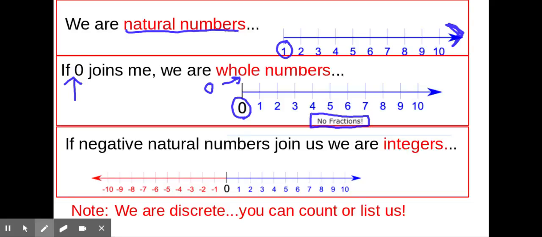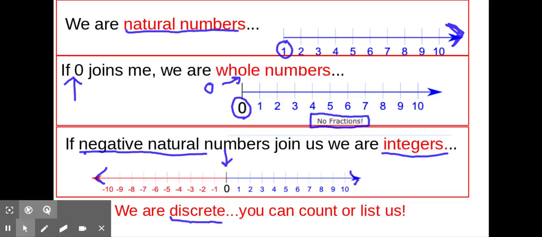In school, sometime you learned about integers, which means you could count in the negative direction. We call those integers. So now we know that you can count forwards and backwards infinitely. There are positive natural numbers, negative natural numbers, and between them is 0, and we call these integers. These are discrete numbers, which means you can count them or list them. Yes, they're infinite, they go on forever, but you can still list them and continue to count, assuming no one stops you.